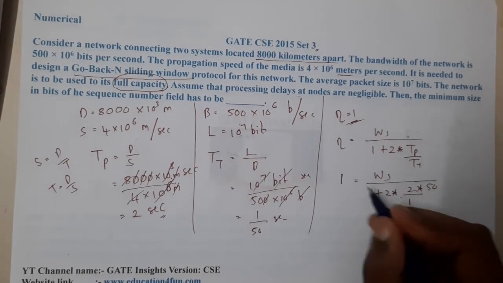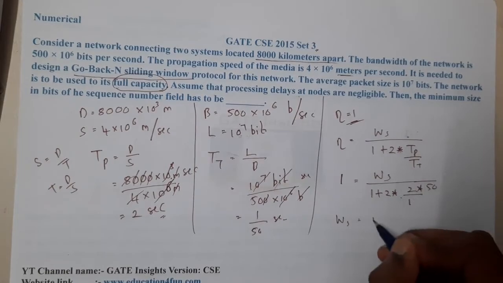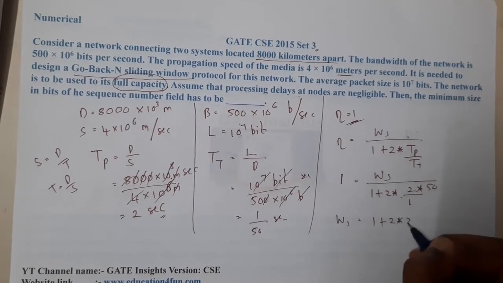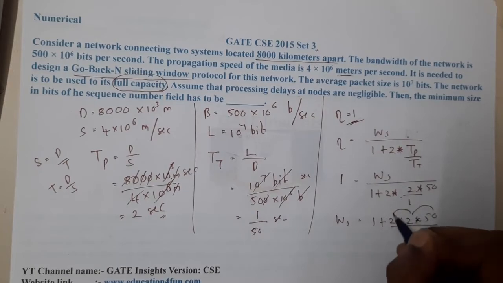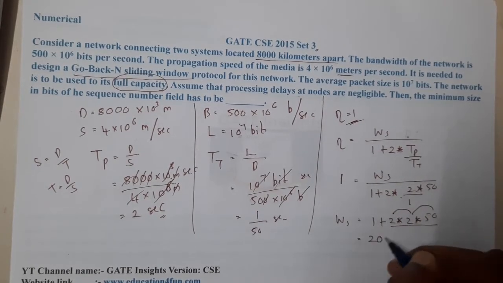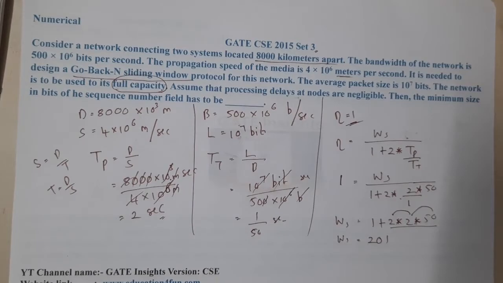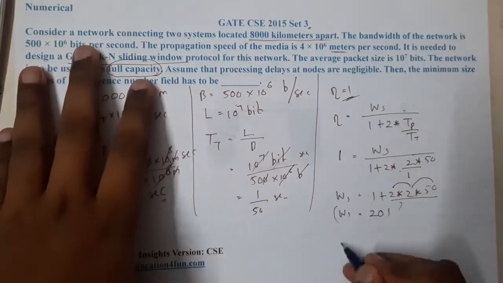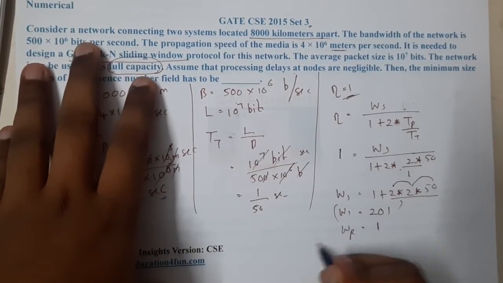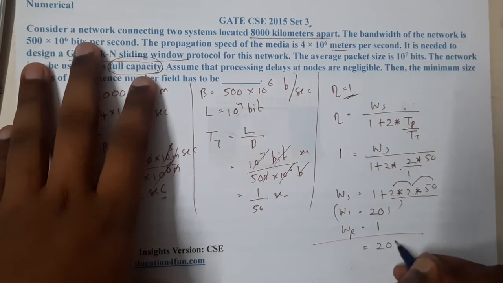So let us shift this side. Window size is equal to 1 plus 2 into 2 into 50. So 50 into 2 is 100, 100 into 2 is 200. So the window size is 201. If the sender window size is 201, the receiver window size is always 1, right? So the total window size is 202.